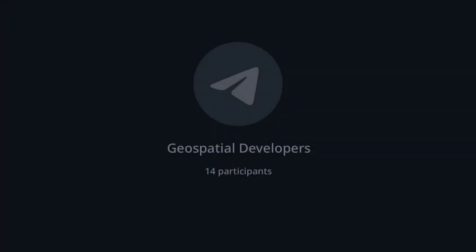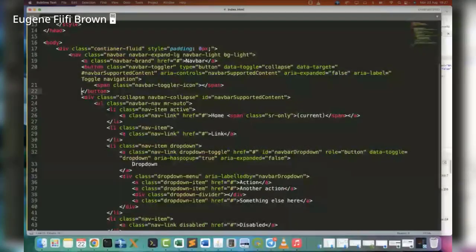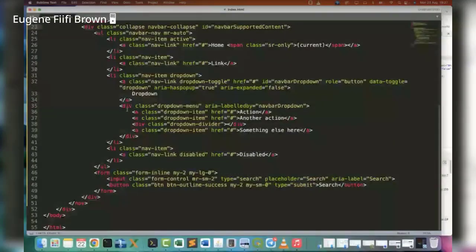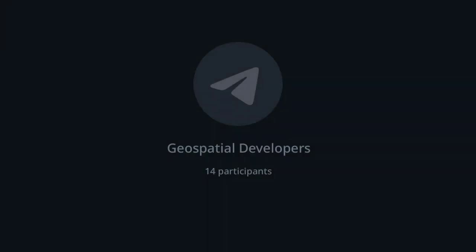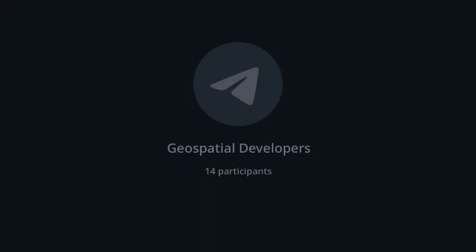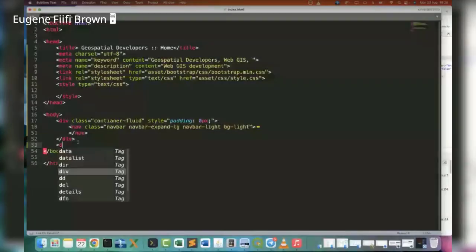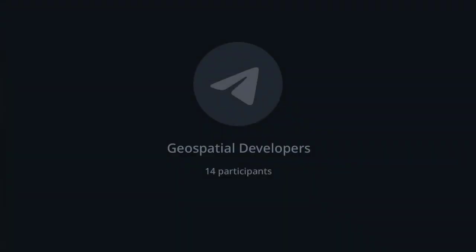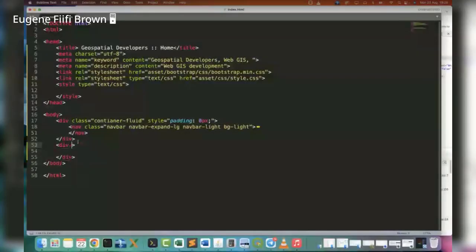The reason is that it helps me to minimize and effectively manage my work. Now that I want to move to the bottom, I can simply minimize these sections. Even the nav, I can minimize them and they'll fall in line. So I can come down here and introduce another div. This div is going to be our map area. So I have my div, and then I'm going to give it a Bootstrap class.